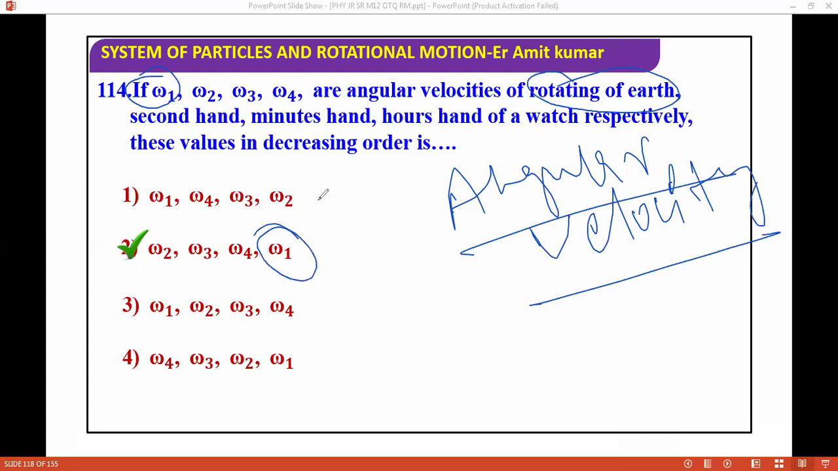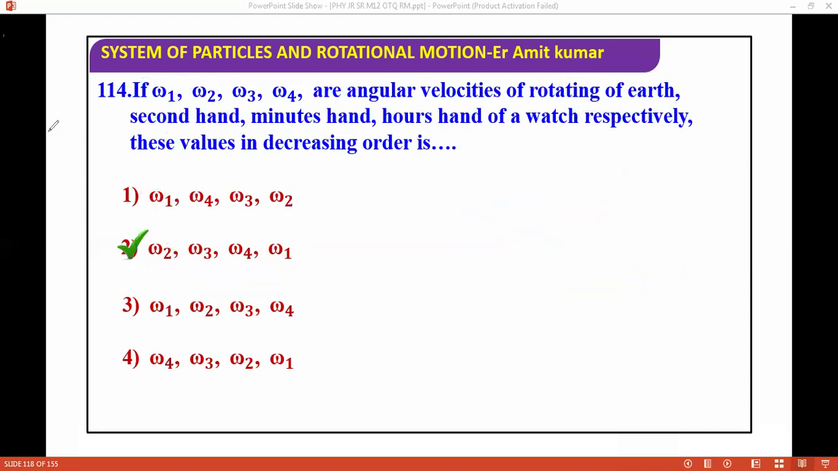It's an easy question. Second hand, minute hand, and hour hand. The second hand is omega 2, so obviously omega 2 will be more. That's why you can do this question by elimination. If you see that omega 2 is not here, eliminate it. These are easy, very good questions. If you know these questions, this will create a good sense of concepts in your brain. Next question, I'm moving on.